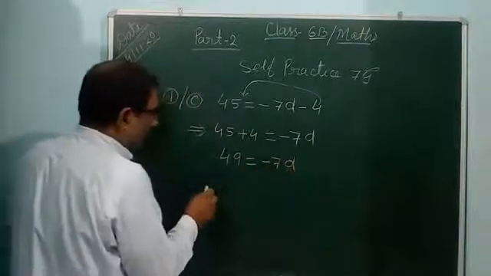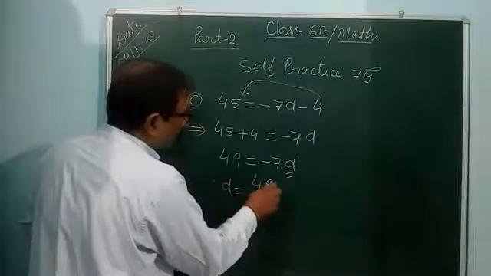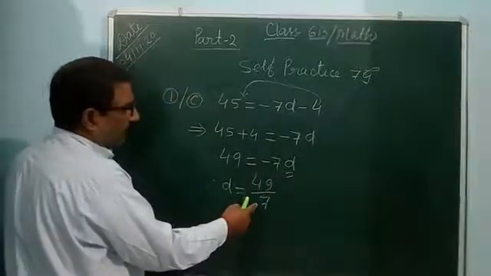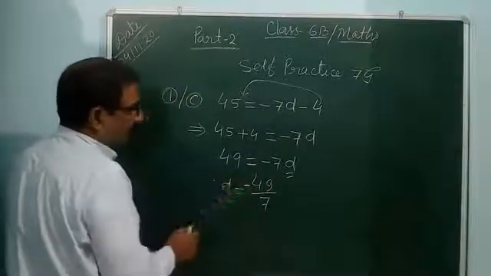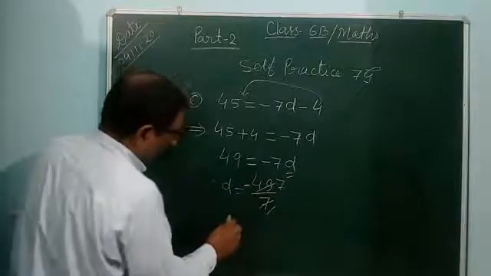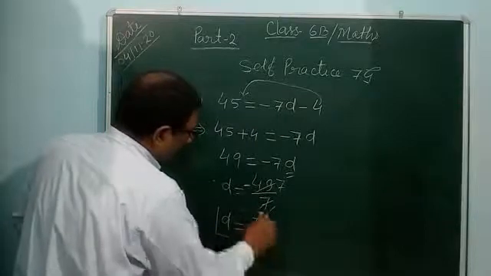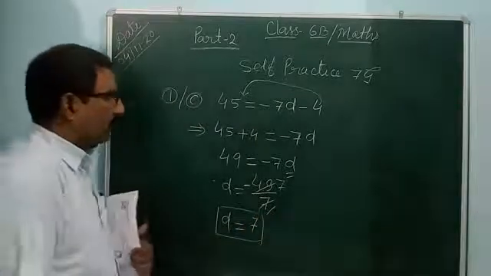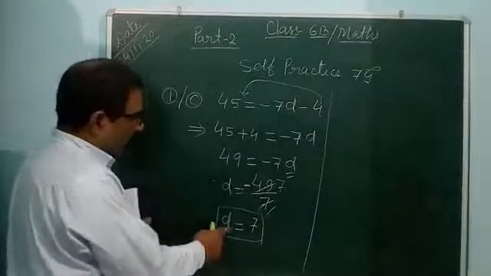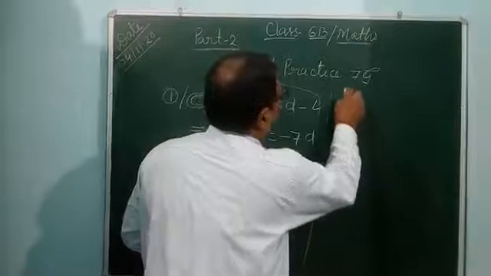So D is equal to 49 by 7. Because minus 7 will come, you can put minus here as the numerator. 7 7s are 49. So D is equal to 7. It is the answer. D is equal to 7. You can check the answer, whether it is correct or not. You put the value D is equal to 7 in the expression.